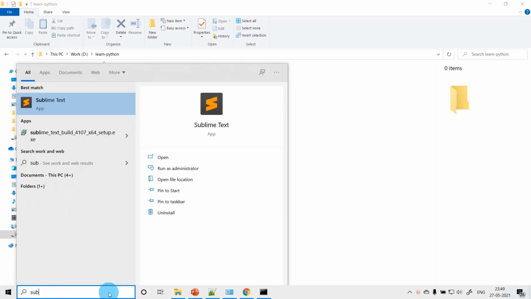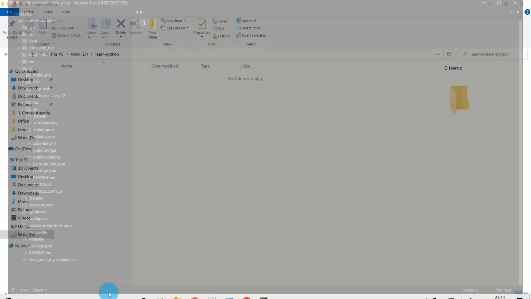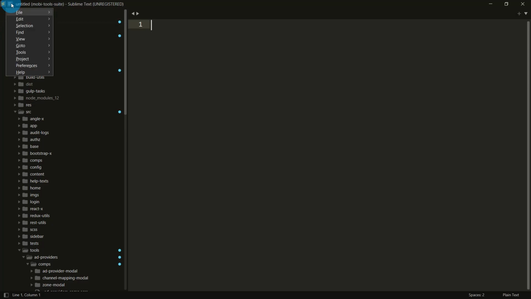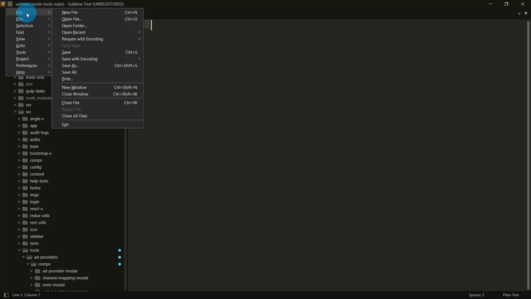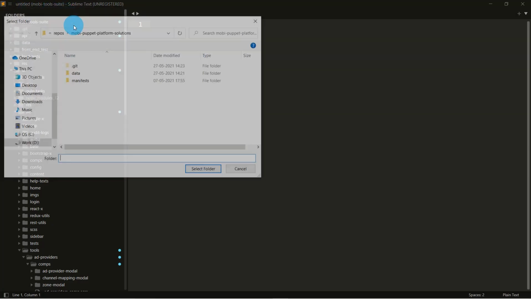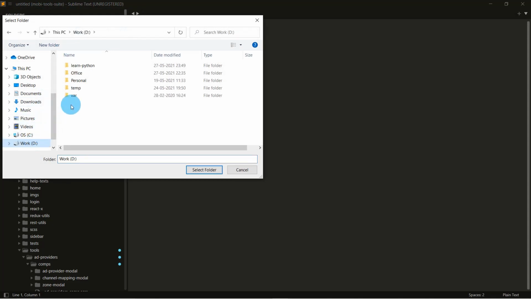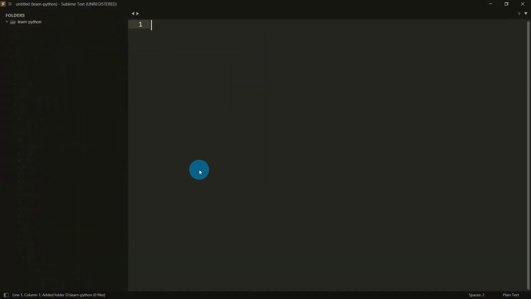Now open Sublime. From here, File. Click on Open Folder. I'm going to open this learn Python directory. Select this learn Python and click on Select Folder. See, now we are inside learn Python folder, correct? We are going to practice Python inside this folder only. So now this folder is empty.